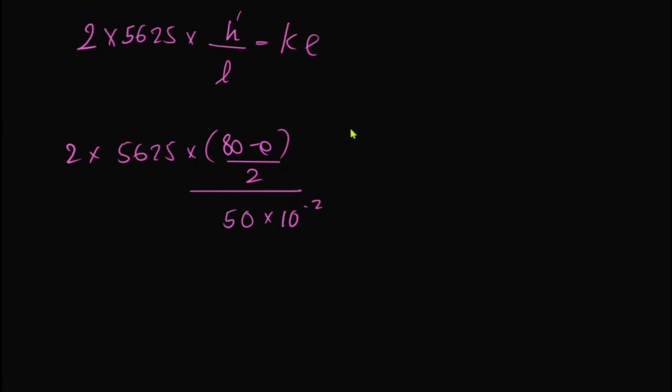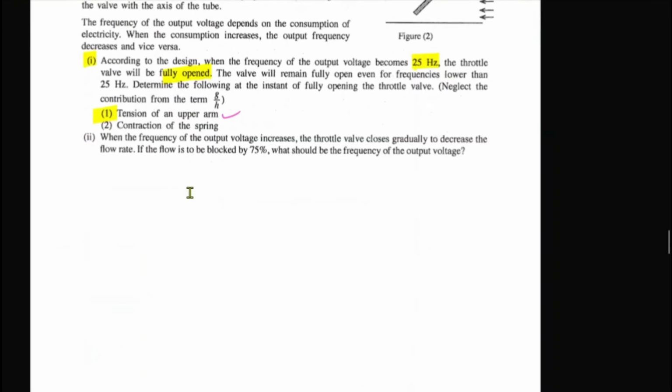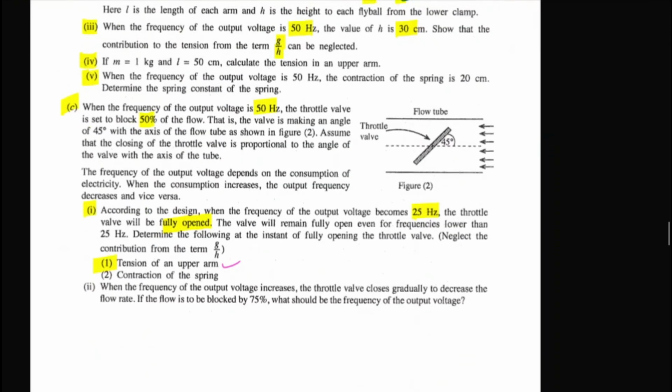The length of the arm is 50 centimeters. K is 1.35 into 10 to the power 5 into E. So if you simplify, E is going to be 6.15 centimeters. That is the contraction of the spring.